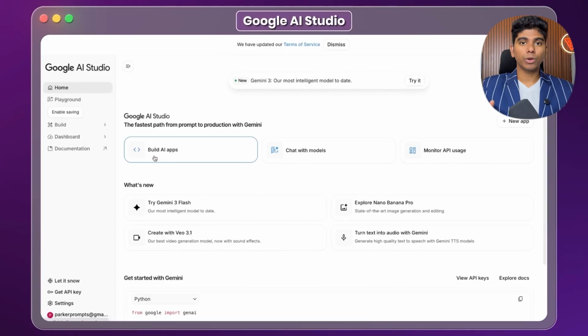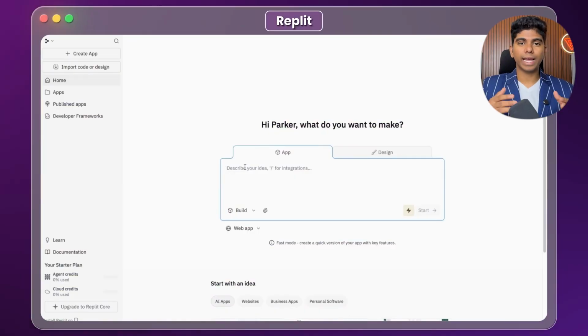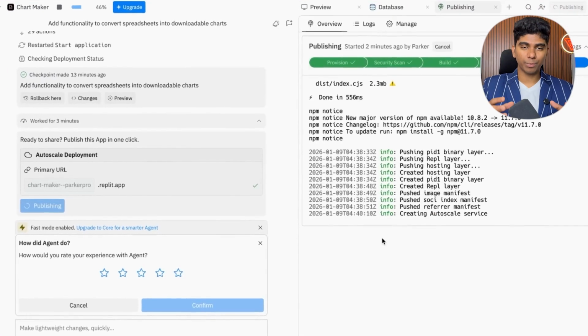Now, these tools exist on a spectrum. For quick prototyping, you have Google AI Studio. You can use the build feature to generate lightweight apps instantly without setting up an environment. On the Node end, you have Replit. Their agent handles the entire setup. You describe it and it deploys a real application. And on the Pro end, we are seeing a shift to agent-first ideas.